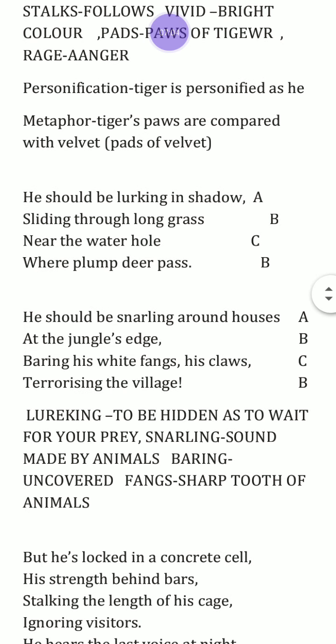Again, the rhyming scheme is written: shadow, grass and pass. Second line grass and fourth line pass. And shadow is also matching with houses, okay. So in this way we'll arrange.